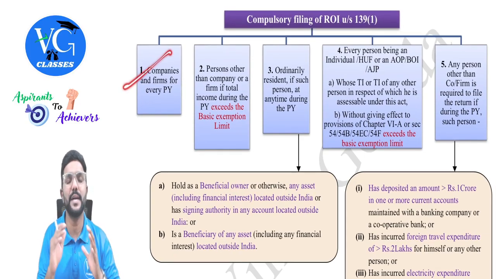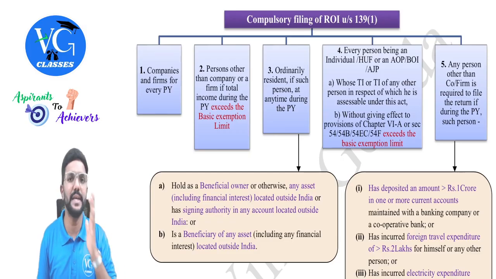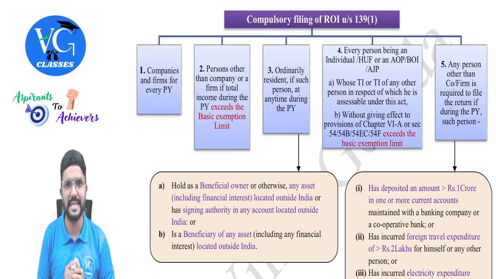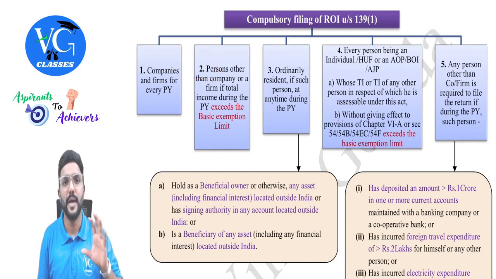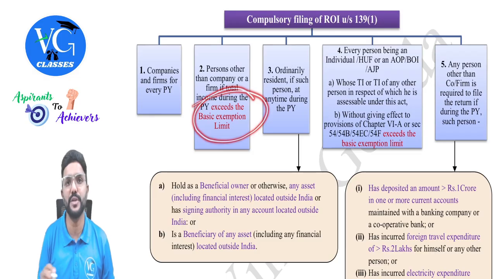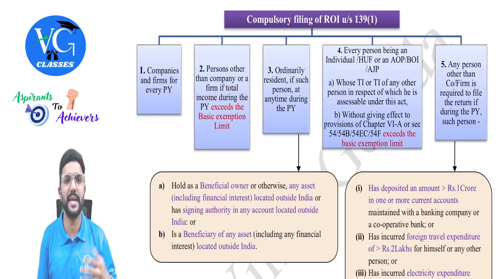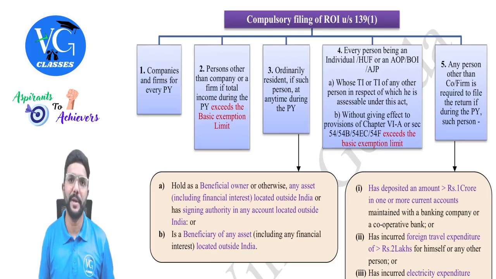First one, companies and partnership firms should always file their returns irrespective of whether they have income or whether they have loss, guys. It is mandatory for them to file the income tax returns. Okay. Then coming to the second set of people, a person other than a company and firm has to file the returns if their total income is more than the basic exemption limit. And the basic exemption limit can be 4 lakh or 2 lakh 50 or 3 lakh or 5 lakh, depending upon who is an assessee and which scheme they are following.